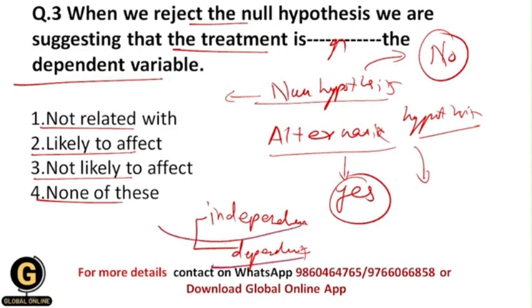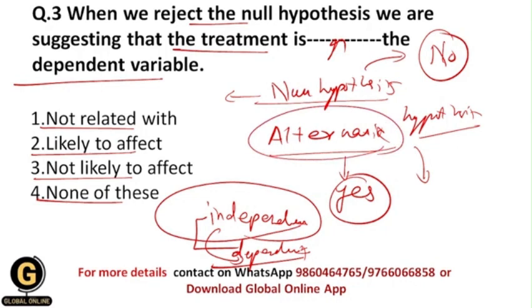So whenever we alter the values of independent variables, then obviously it will affect the values of the dependent variable. And that's why whenever we reject the null hypothesis, we are going to accept the alternative hypothesis, and that's why it suggests that the treatment is affecting the dependent variable, and that's why your correct answer should be 2, that is likely to affect the dependent variable.